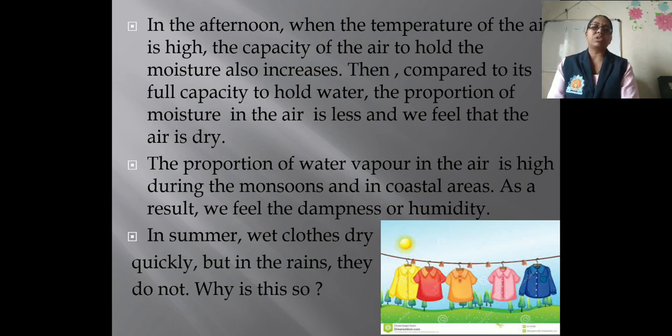Now here one question is that in summer wet clothes dry quickly, but in rains they do not. Why is this so? Because, as we discussed, in the afternoon the temperature of the air is high, and therefore the capacity of air to hold water vapors or moisture increases, and therefore wet clothes dry quickly in summer.